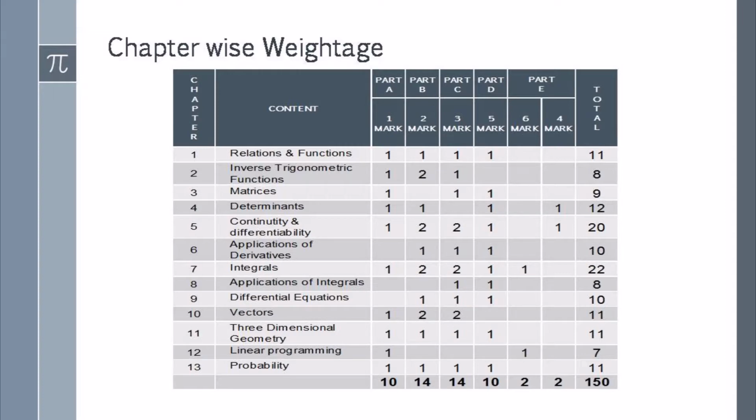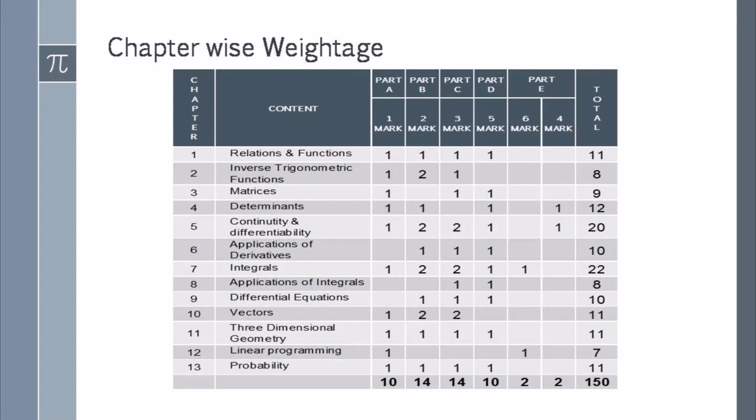Chapter 10, Vectors. The weightage of this chapter is 11 marks. One 1-mark question, two 2-marks questions, two 3-marks questions. Chapter 11, Three-dimensional Geometry. One 1-mark question, one 2-marks question, one 3-marks question, one 5-marks question. Weightage is 11 marks. Chapter 12, Linear Programming. The weightage of this chapter is 7. One 1-mark question and one 6-marks question.